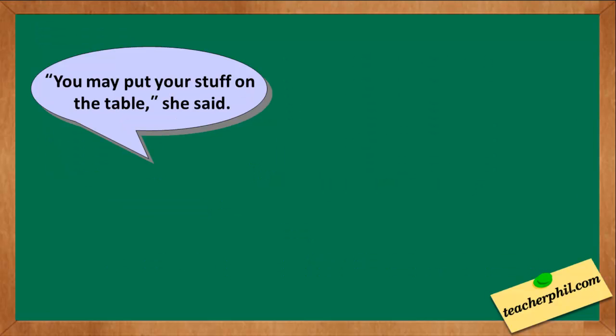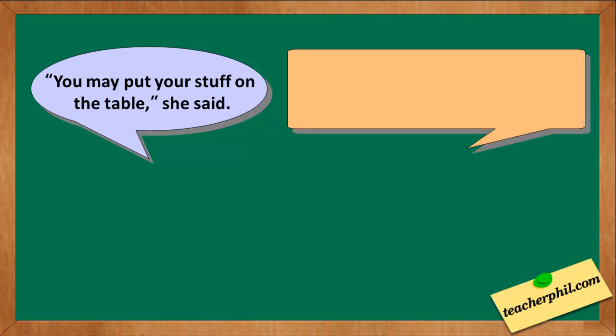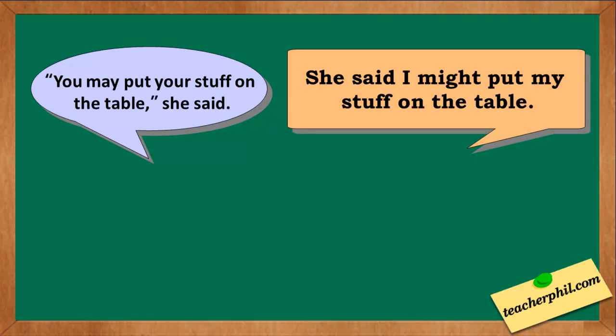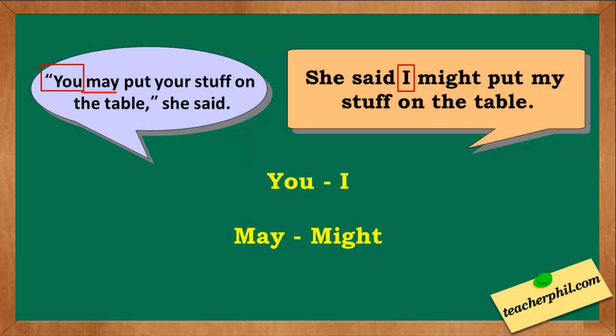The second one: "You may put your stuff on the table," she said. The indirect speech is "she said I might put my stuff on the table." The pronoun you was changed into I, while the modal may was changed into might.